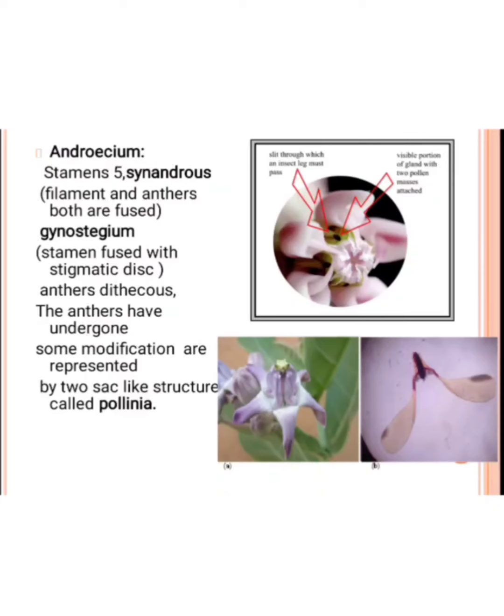Then the gynostegium. The gynostegium means the stamens fused with the stigmatic disc, the lower portion of the stamen. Then the anthers are dithecous, meaning they are 2 lobed. The anthers have undergone some modification. They are represented by 2 sac-like structures like this. It is called the pollinia. This is the unique character of the Asclepiadaceae family. In this structure, the two visible sac-like portions are present, so it is called the pollinia.